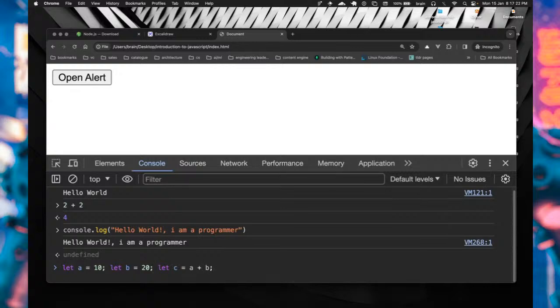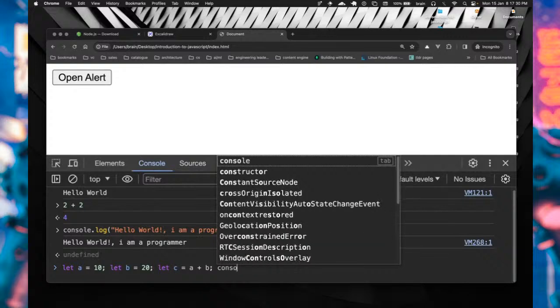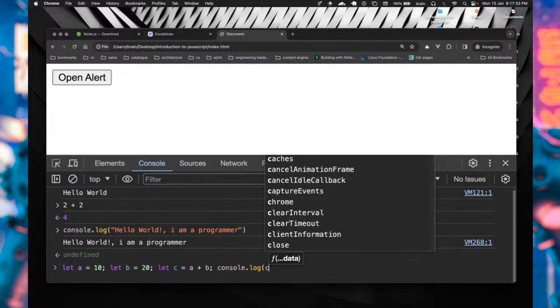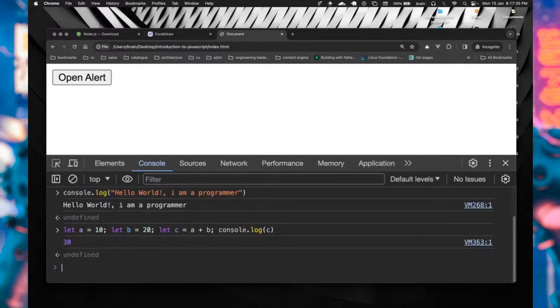For those of you that have never done anything related to programming, we'll take this from scratch, and I believe you would be able to understand what you're seeing here. Okay, so let's also say console.log. This time around, I will just say console.log c, and now you have 30, right? a being 10, b being 20, and c being the sum of a and b, giving us the value of 30.